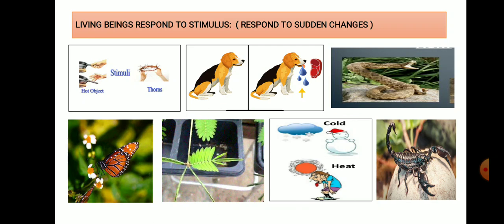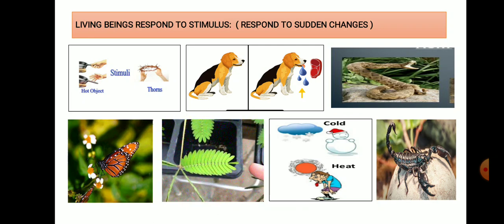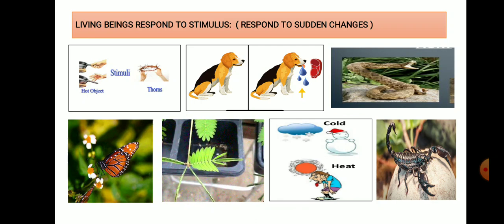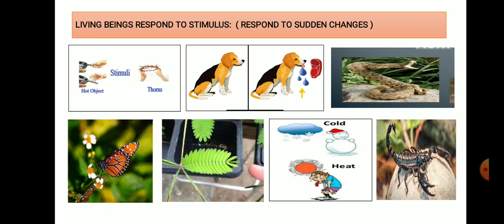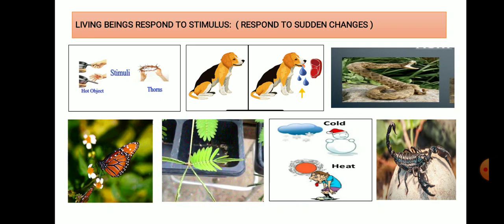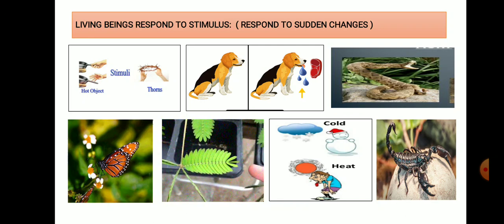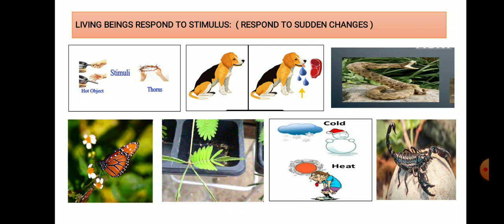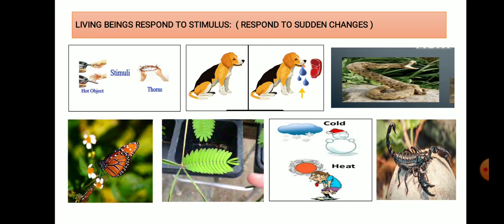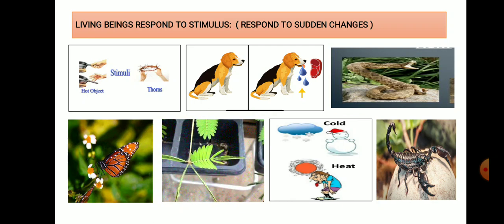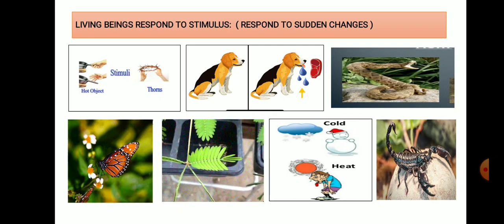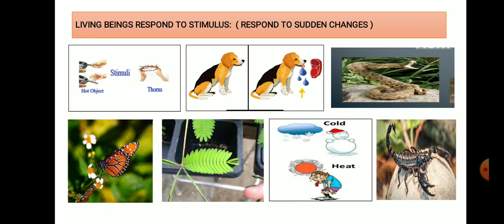In the first picture, when we touch a hot object, we suddenly remove our hand. It is called a stimulus. Similarly, when thorns prick our feet, we feel pain. In the second picture, when you show a piece of bread or meat to a dog, it secretes saliva. Saliva, students, is a watery substance which is produced in the mouth of the dog. Next, in the third picture, a snake hissing in self-defense.